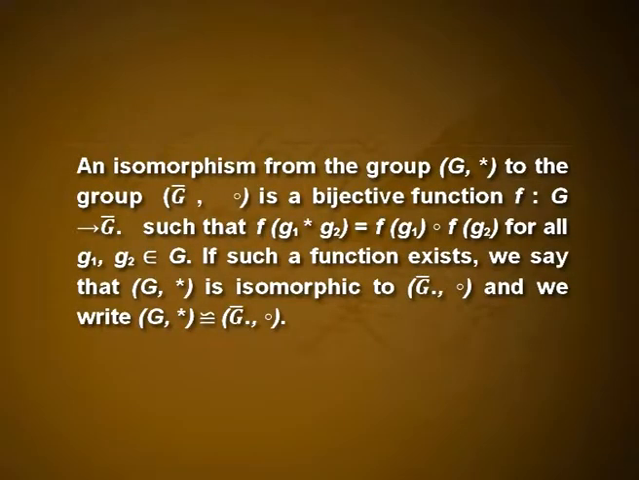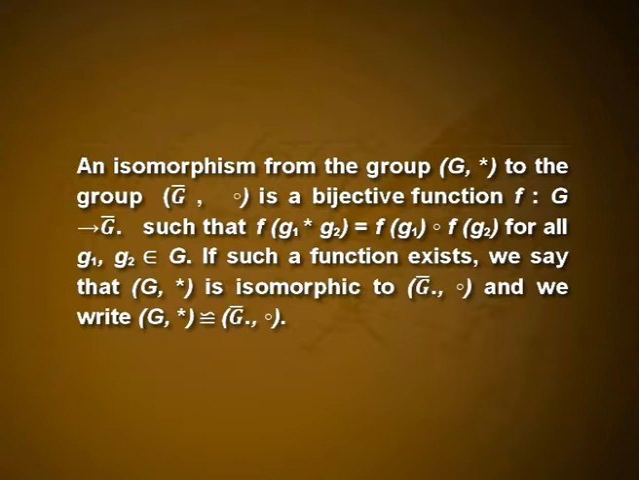Isomorphism. Definition: an isomorphism from the group (G, *) to the group (Ḡ, O) is a bijective function f from G to Ḡ such that f(g1 * g2) = f(g1) O f(g2) for all g1, g2 element of G. If such a function exists, we say that G is isomorphic to Ḡ, and we write as shown here.